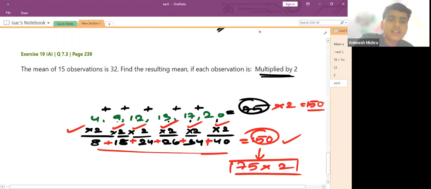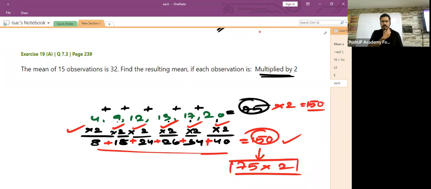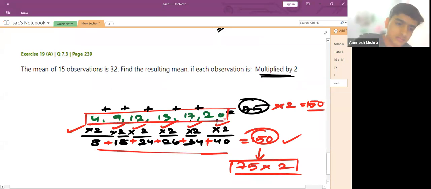But in this one, why are we increasing it by 3? Like 4 plus 4, 3, and then 9. Well, this is the sum of all the old observations, no, Animesh? Oh, got it, sir. Okay.